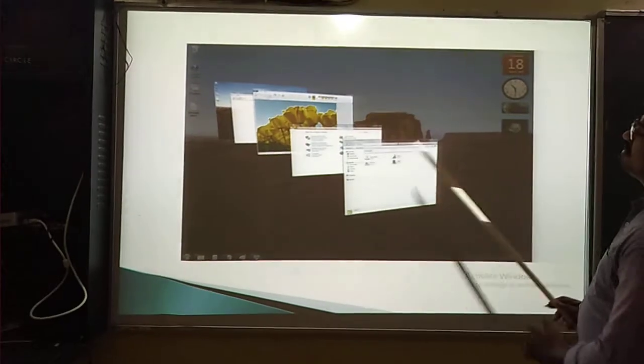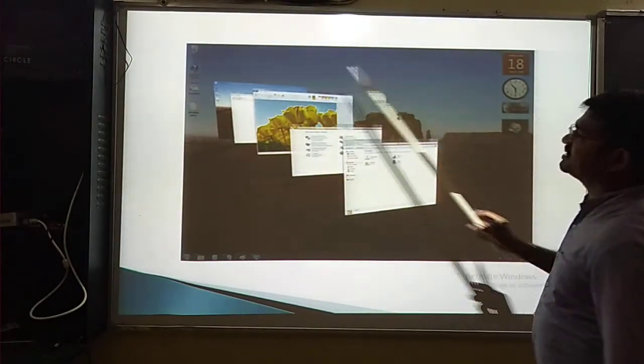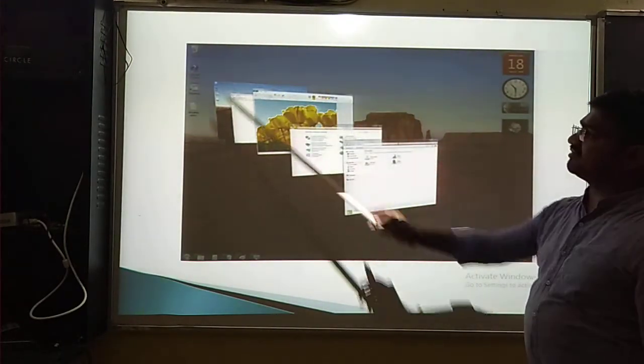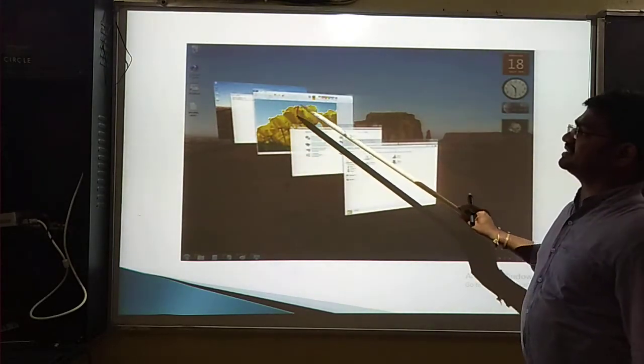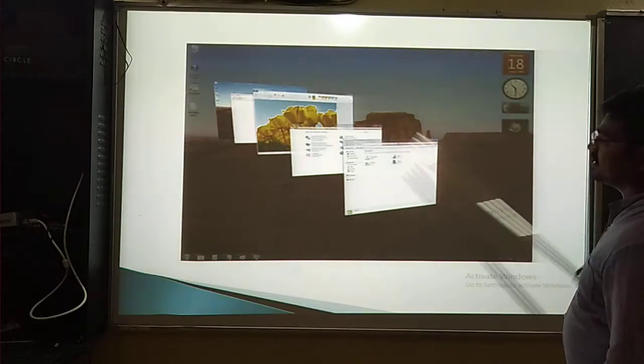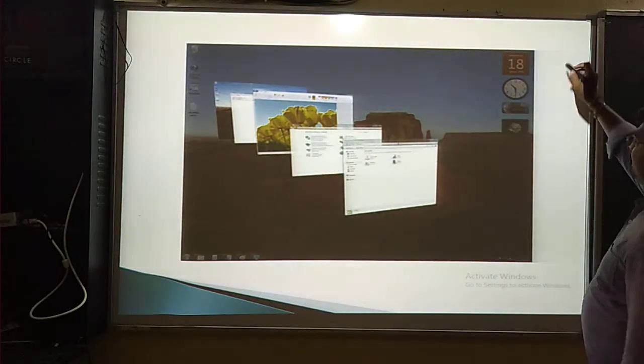So this is the preview of Aero. Aero means this is the desktop, and the desktop has some icons. So this is Aero Peek, Aero Snap and the others. So this is the view of Aero.